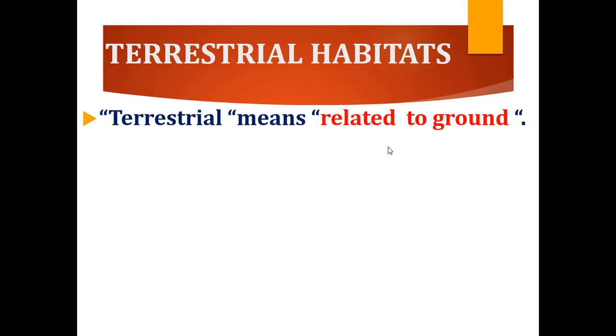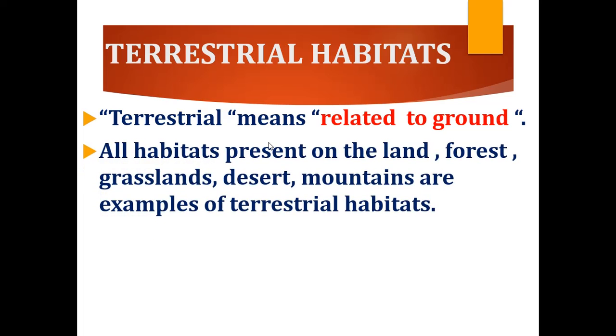Such a habitat is called a terrestrial habitat. So all habitats present on the land, forest, grasslands, desert, mountains, are examples of terrestrial habitats.